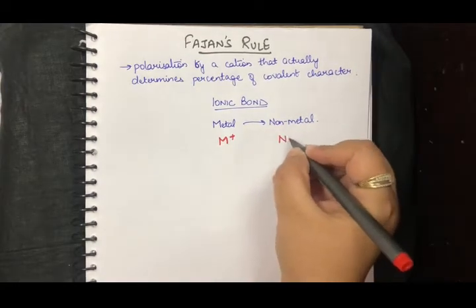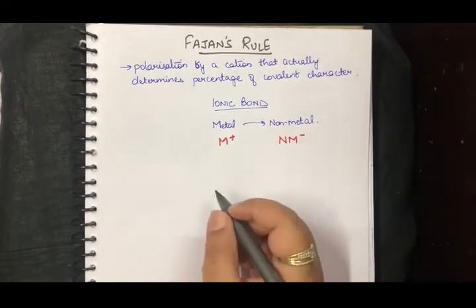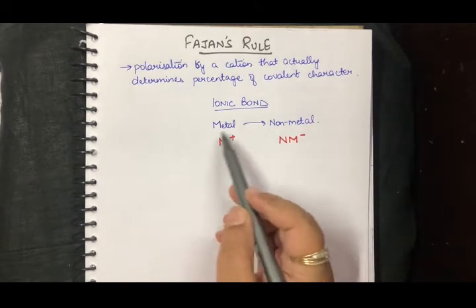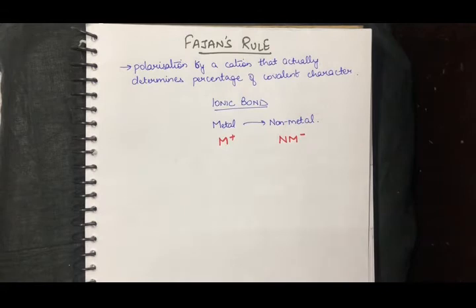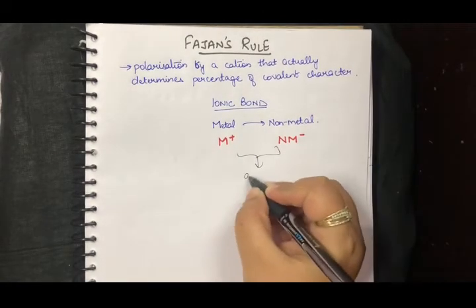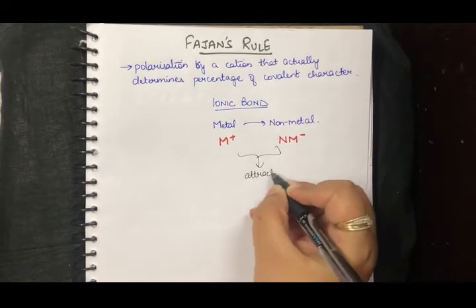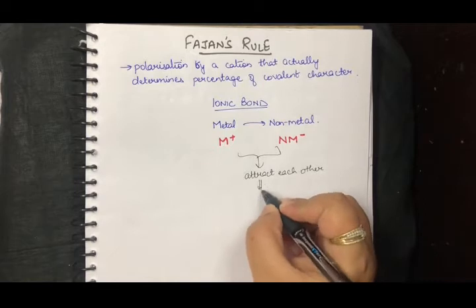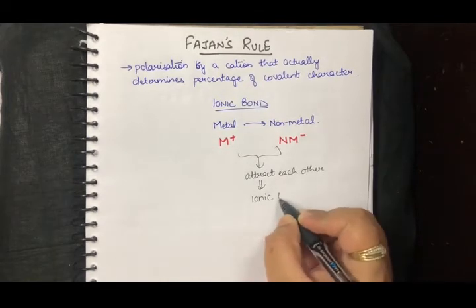And what will happen to the non-metal? Non-metal would become an anion. Now this is a positive entity and this is a negative entity. So now they both are going to attract each other. And if they are attracting each other, I say that there is an ionic bond.